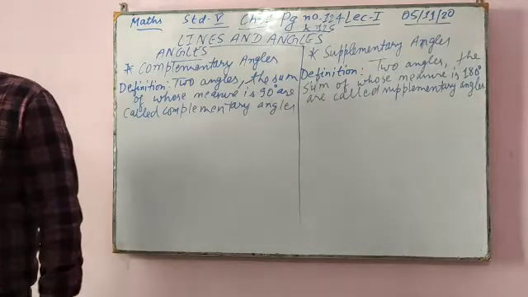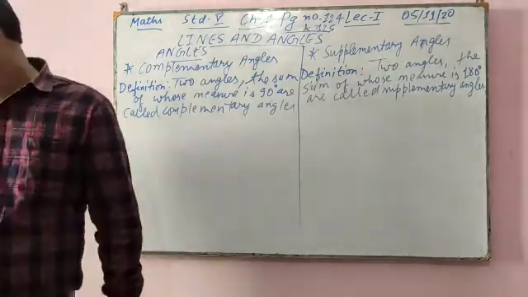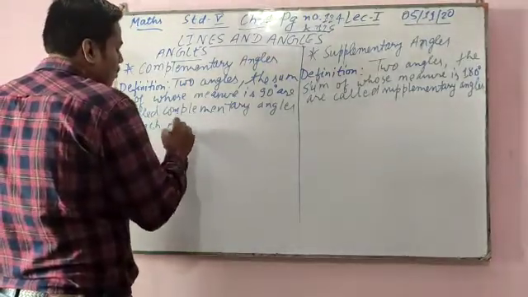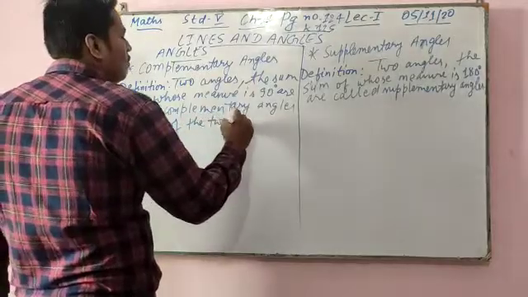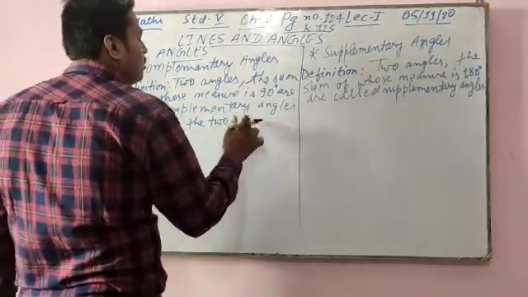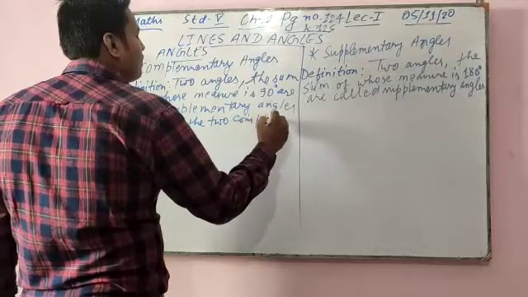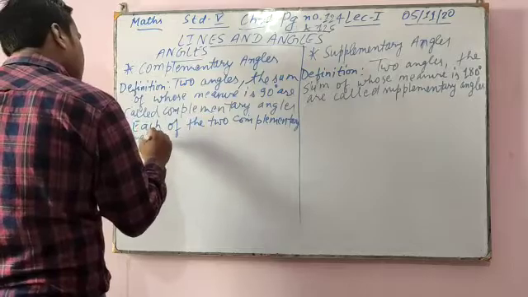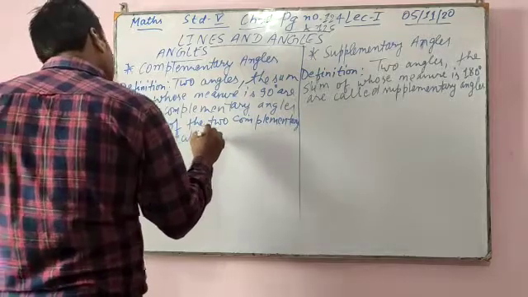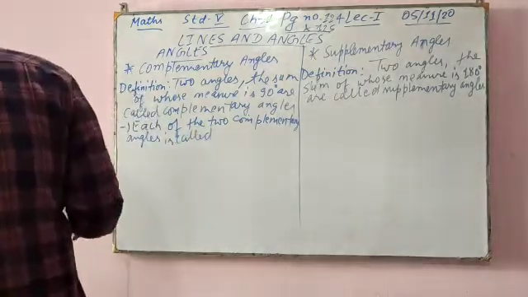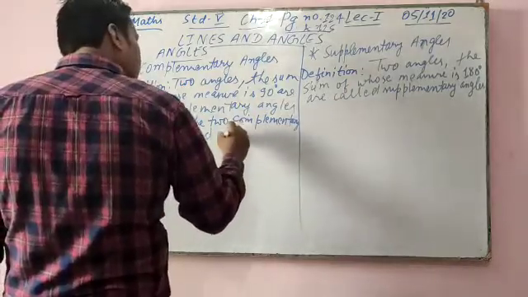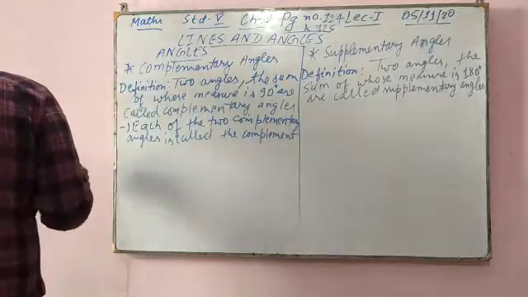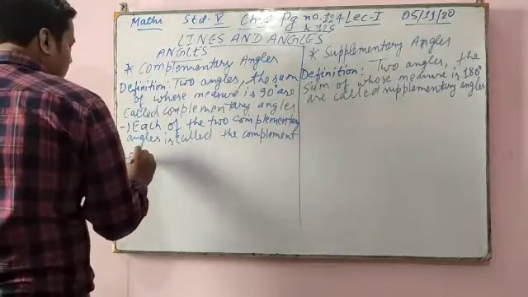And second point: each of the two complementary angles is called the complement of the other.